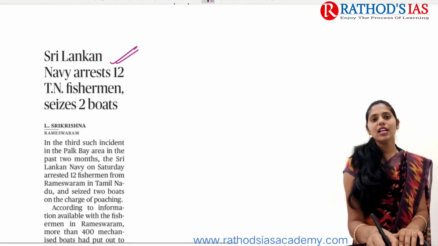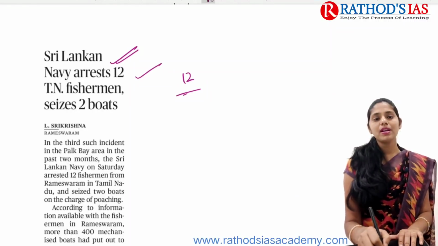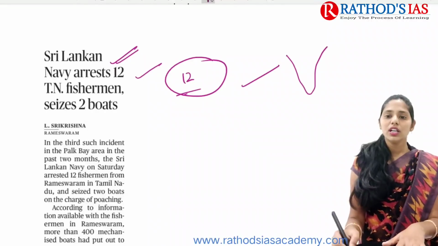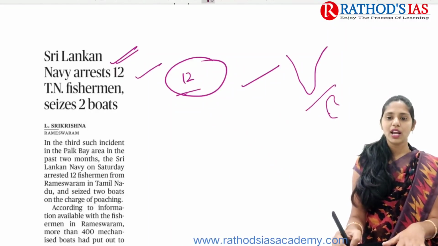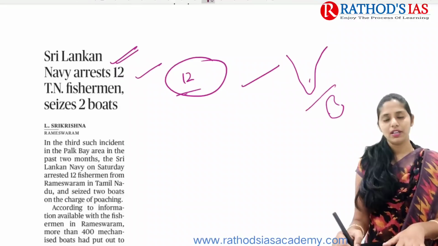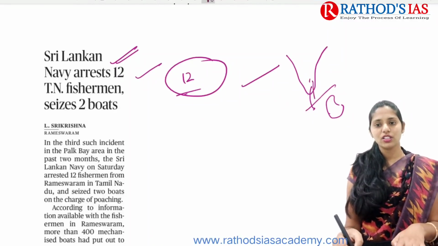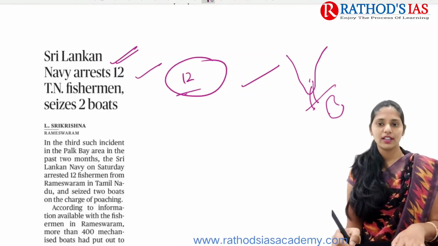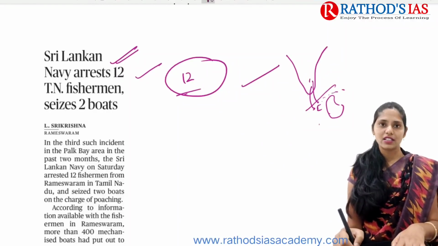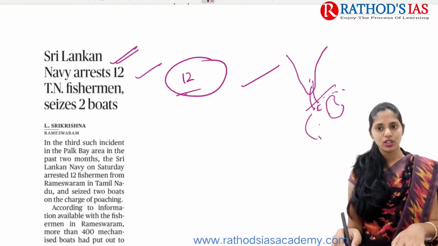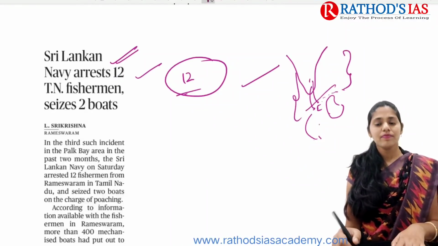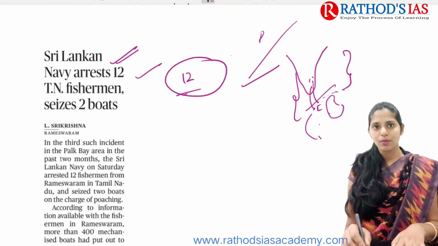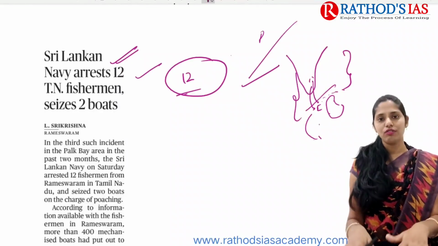It is regarding Sri Lankan Navy arresting 12 Tamil Nadu fishermen and seizing 2 boats. In the Palk Bay, what happens is that Indian fishermen like Tamil Nadu fishermen cross the Palk Bay and enter the waters of Sri Lanka, and the Sri Lankan Navy comes and catches the fishermen and also seizes the boats. This is a common issue that we see not only between India and Sri Lanka, but also between India and Pakistan, and it is often seen in the news.